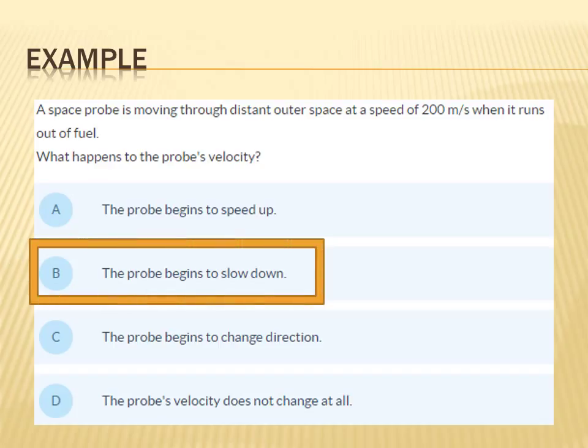If you said B, that it begins to slow down, this is typically like if you had an airplane on Earth and it ran out of gas or jet fuel or whatever it's running on. Eventually it would slow down. Air resistance gets in the way, that kind of stuff.